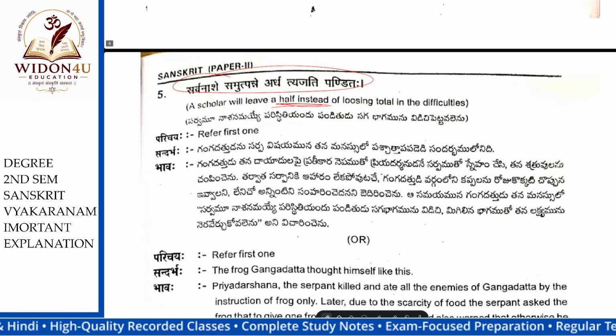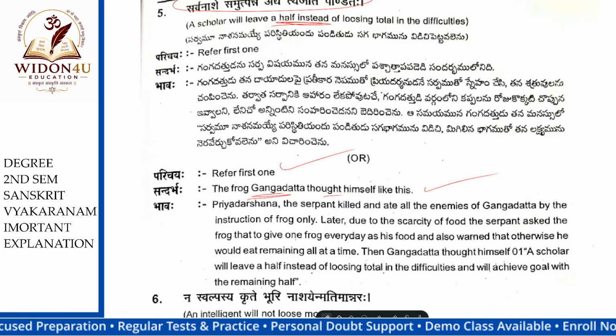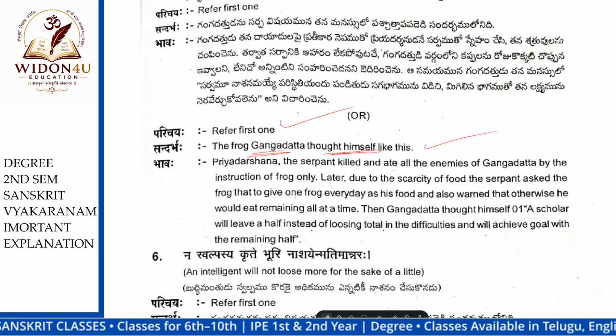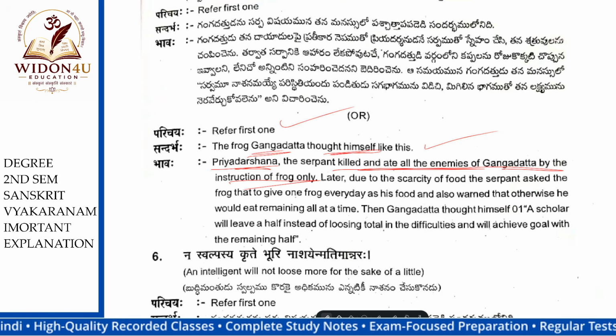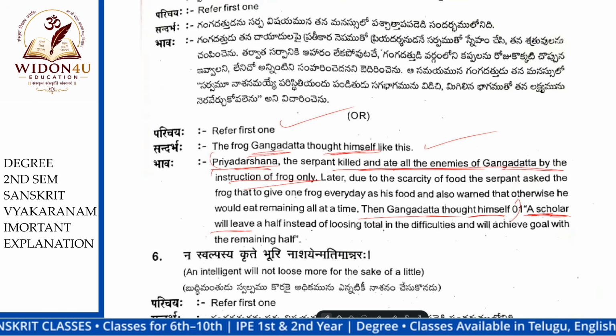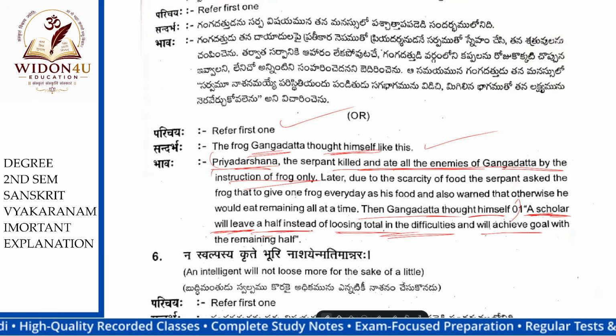Okay, save half. Like same point introduction. The Gangadatta saying to himself, same Priyadarsha, the serpent killed all enemies and the Gangadatta by instruction of Gorli. And then Gangadatta thought himself a scholar, like here to here, same thing. A scholar will leave half instead of losing total in difficulties. Will achieve the goal with the remaining.